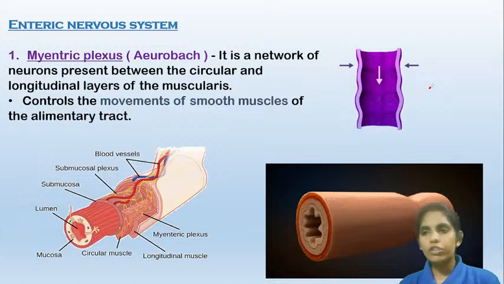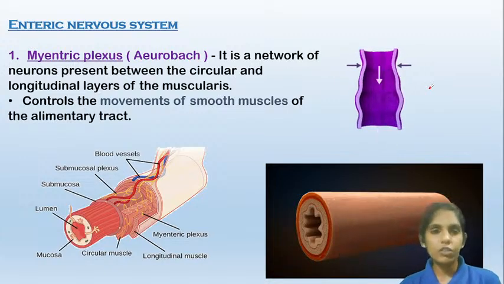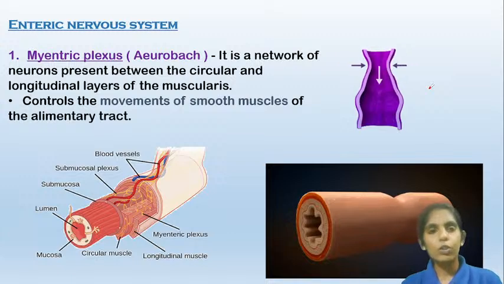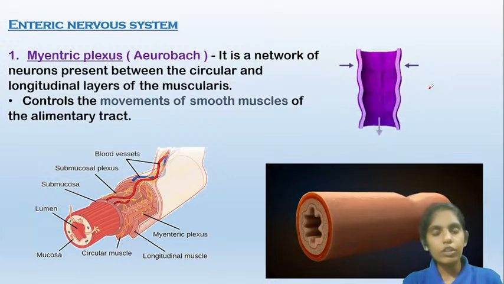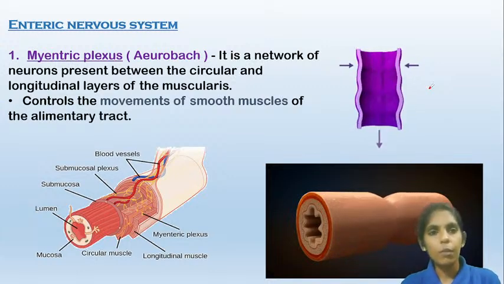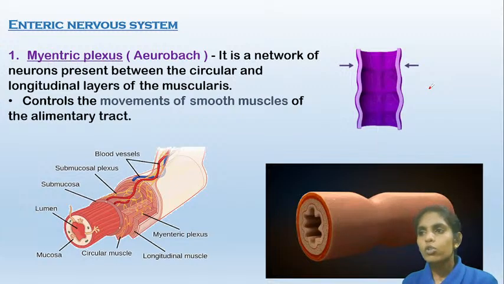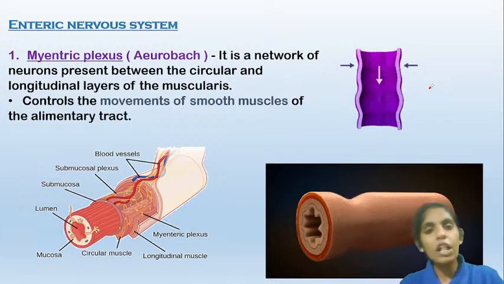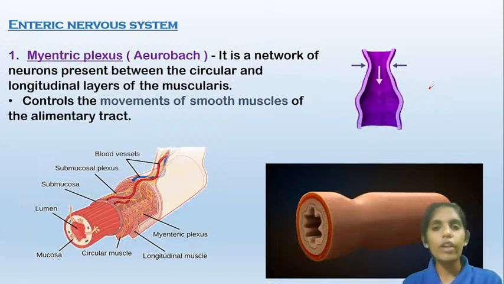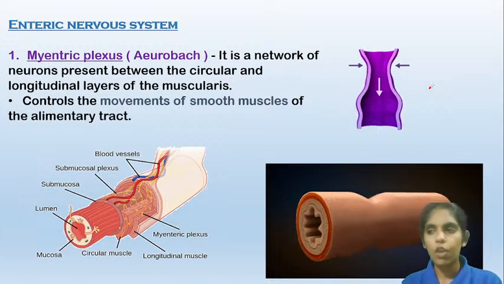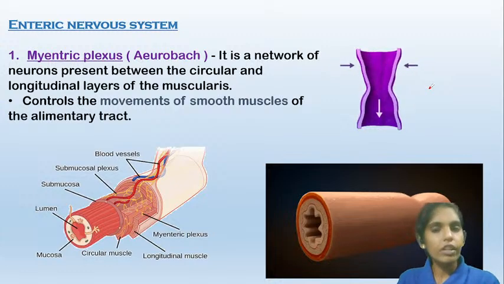Now the enteric system. Whatever functions we do, whatever we sense, we see, all the information will be perceived by the nervous system. So the nervous system commands the body to do all the functions. The nervous system which helps the digestive system to accomplish its functions is known as the enteric nervous system. So let us know what this enteric nervous system does.